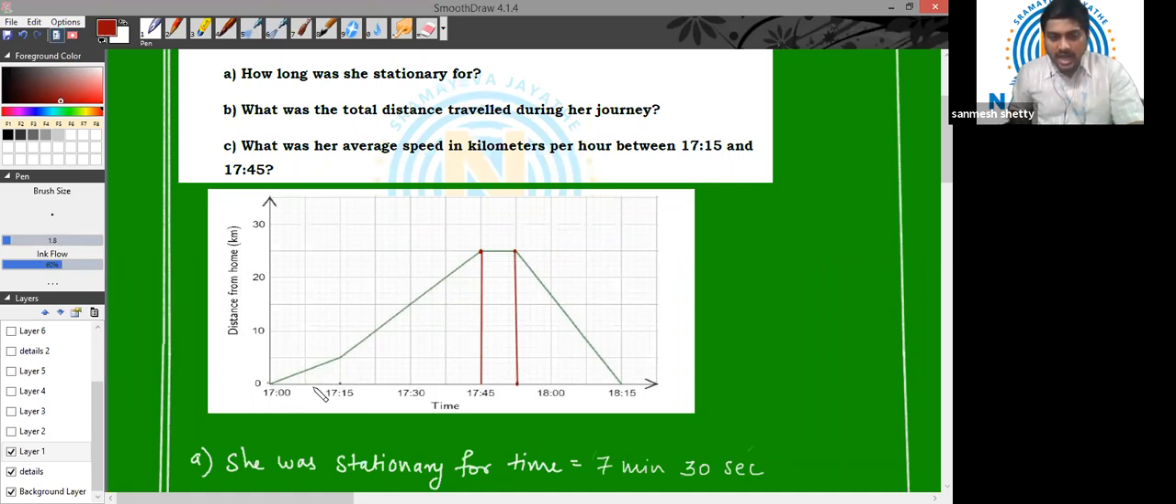two divisions are used for 15 minutes. As you can see, 17 hours and 17 hours 15 minutes. Between that, there are two divisions. This is 1 and this is 2. So this one division is obviously 15 divided by 2, which is 7 minutes 30 seconds. Correct? So each division on the time axis accounts for 7 minutes and 30 seconds.